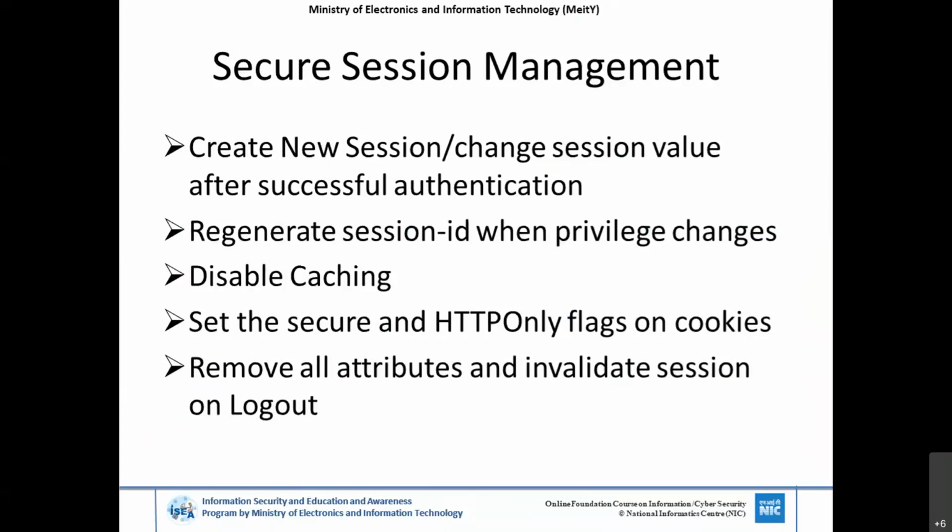And there are session fixation issues. Usually what happens is authentication is performed and you generate the session key in the starting phase itself. The key is not generated after authentication is successful. The session key should be regenerated. If you are using an old session key itself, it may be a normal key, but after the session is authenticated, you should regenerate the entire session IDs so that it can be secured till logout. After logout, you have to destroy the entire session also.